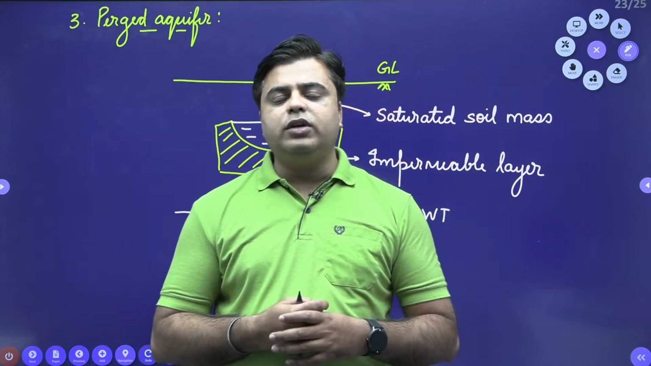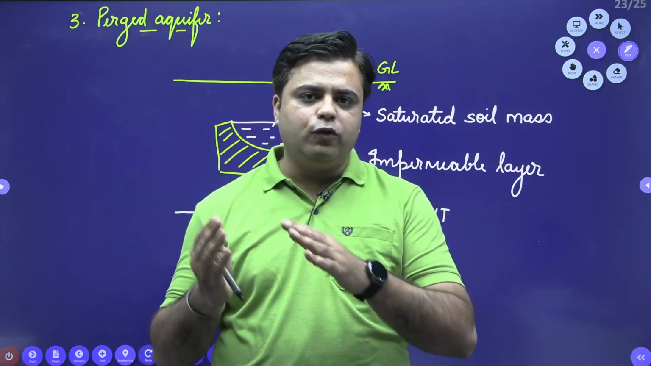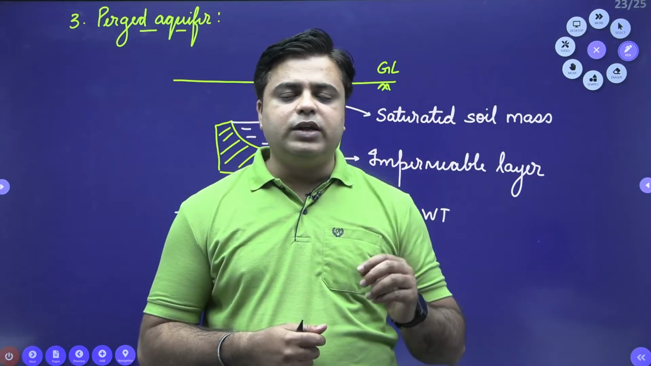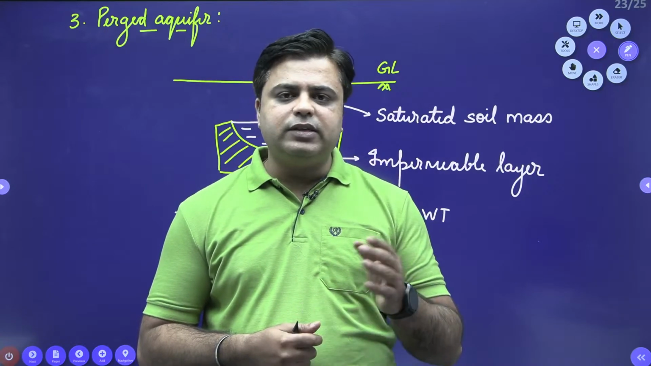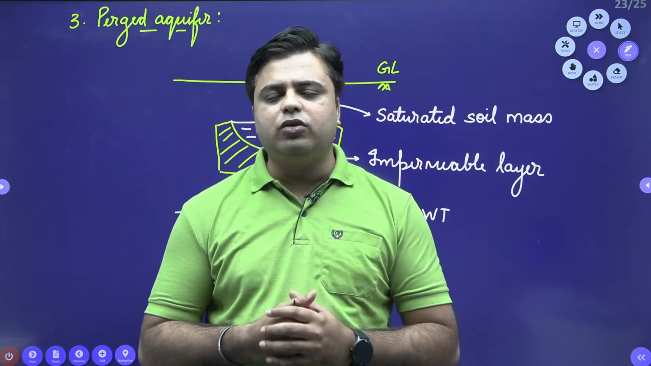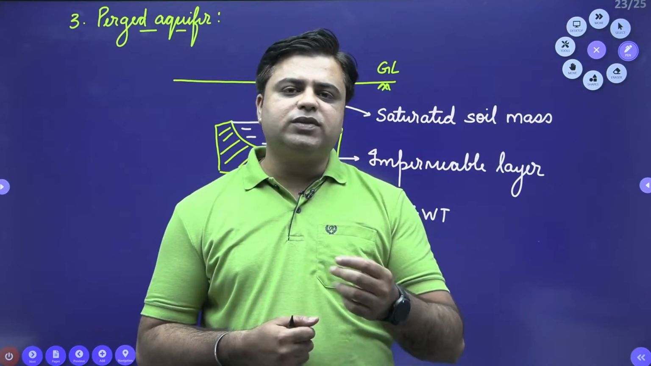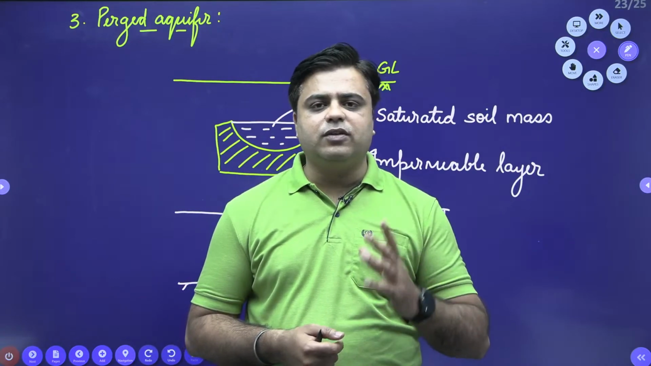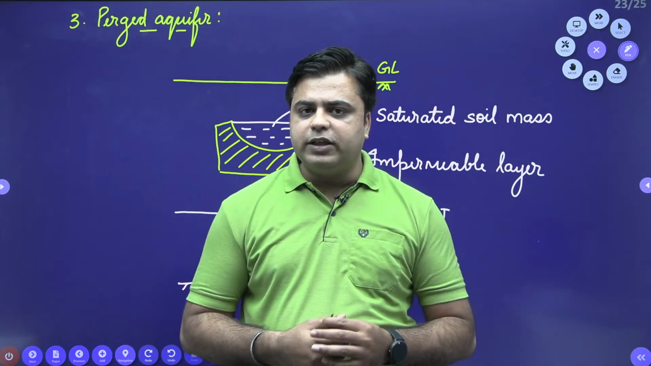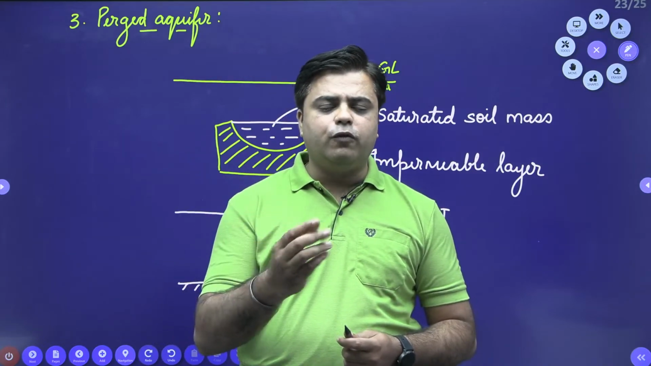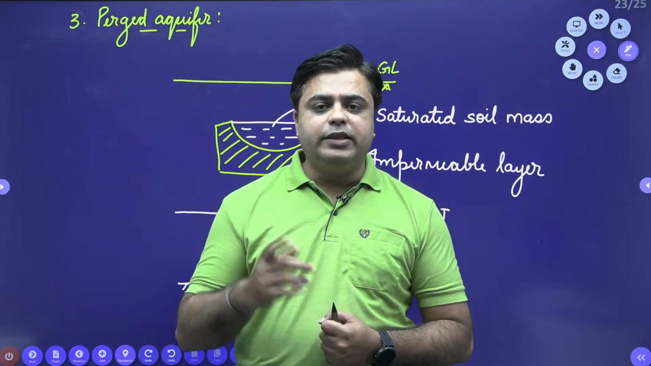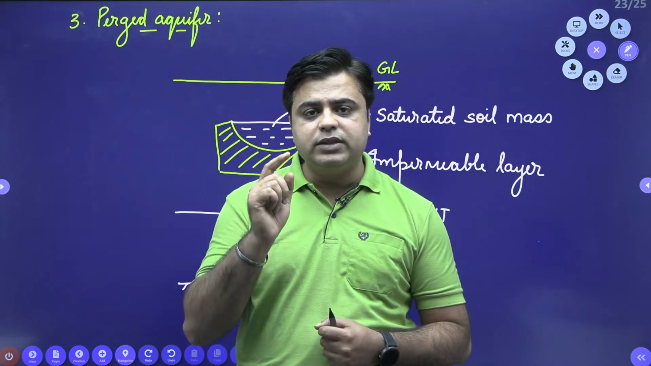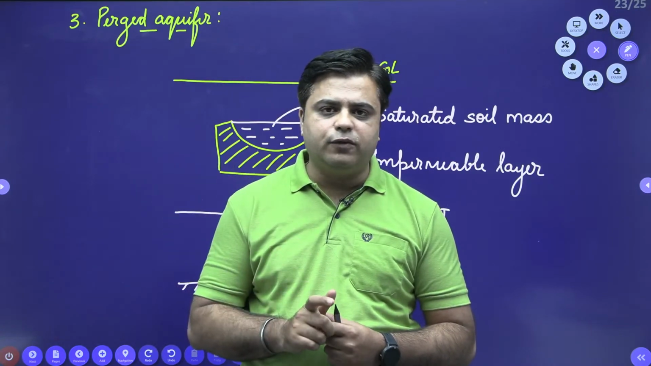Then we have talked about specific yield and specific retention. If flow is taking place under the action of gravity, the total quantity of water which will flow out is defined using specific yield, which is equal to volume of water drained divided by the total volume of medium drained. And specific retention tells us how much quantity of water is retained against the action of gravity. One more thing, when we talk about the flow of water inside the soil medium, this flow will take place under the action of seepage velocity. Seepage velocity is the actual velocity of flow.